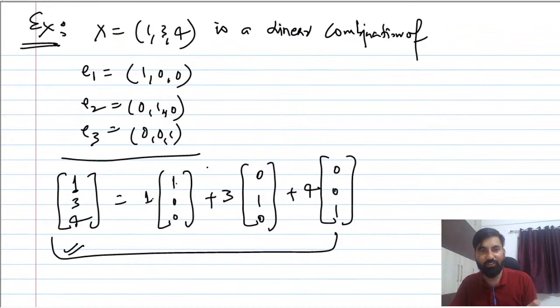See, 1 into 1, yes, fine. 3, yes, perfect. So in this manner you can always write. I hope this makes sense. They will be giving you many vectors, 3 or 4 vectors, and they will ask whether any arbitrary vector, not only this (1, 3, 4), any arbitrary vector can be written as a linear combination of all given vectors. Yes, blindly you can write, there is no confusion here, okay?